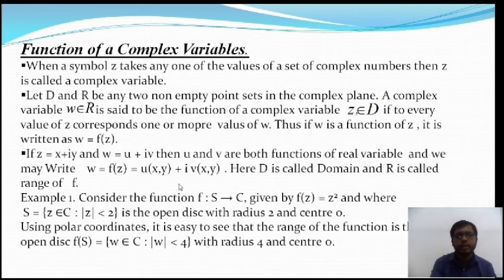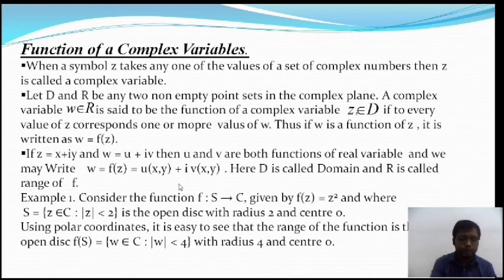Next, I will take f of z is equal to z plus 3 by z minus 2. This is a fractional function, which is also a rational function of z.